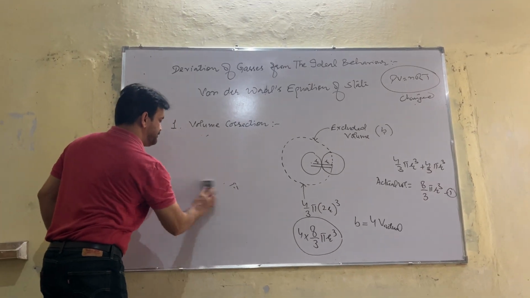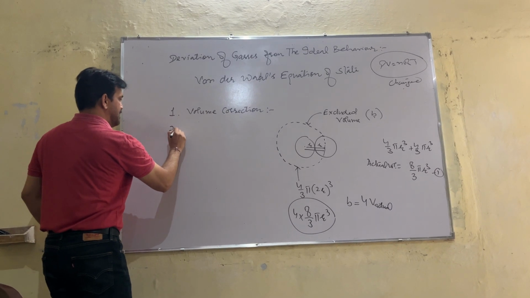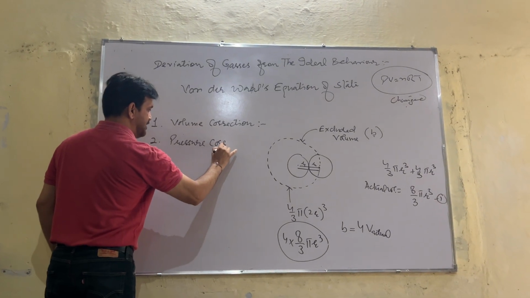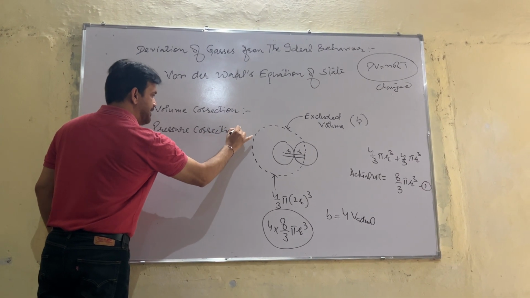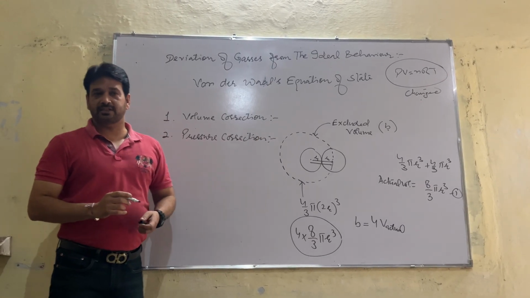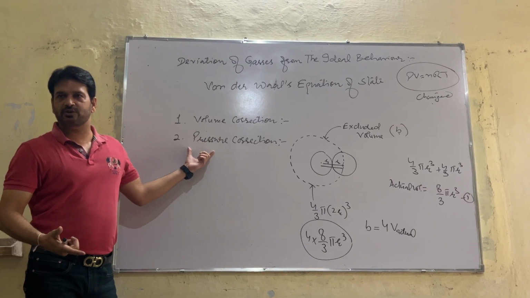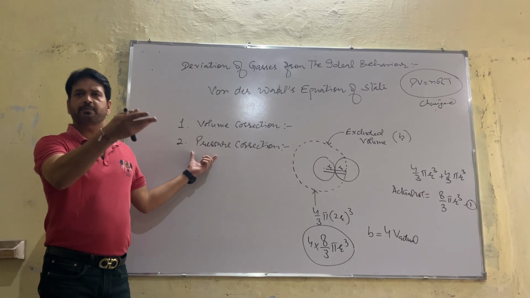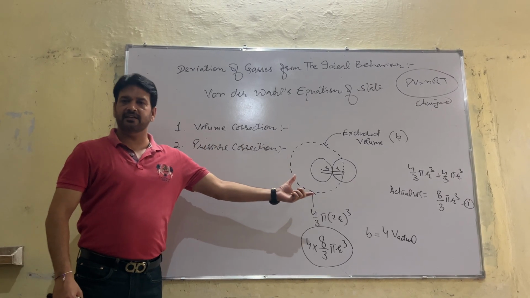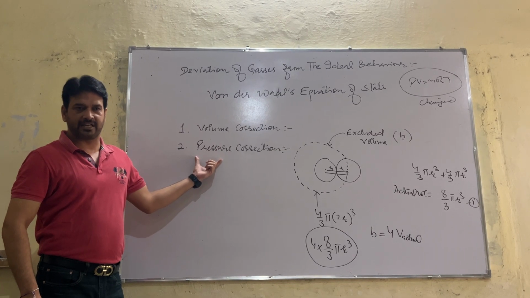Now, number 2, there will be pressure correction. Why pressure correction? We were talking about intermolecular forces, because pressure is nothing but a force. What is the definition of pressure? Pressure is force per unit area. So, if there is a correction in intermolecular forces, obviously there will be a reduction in pressure.